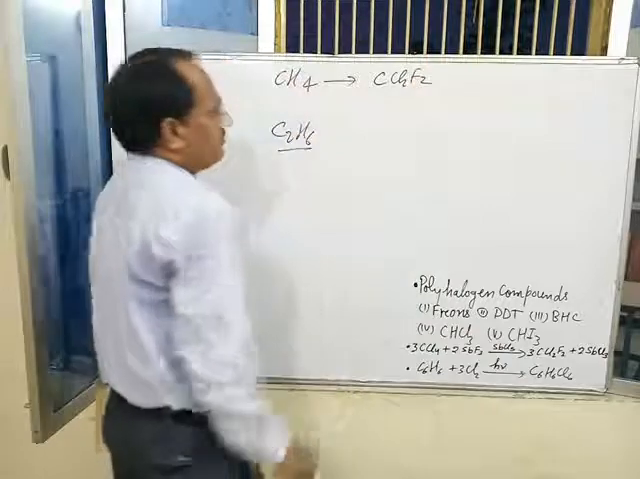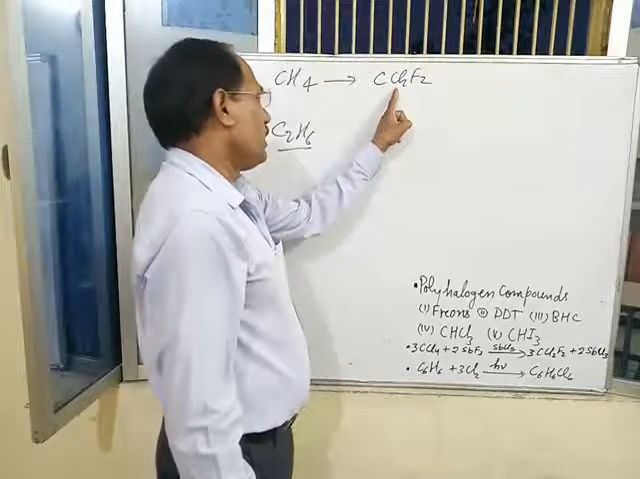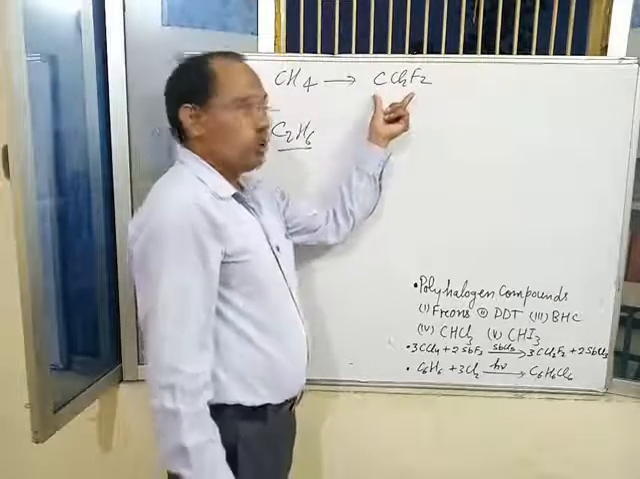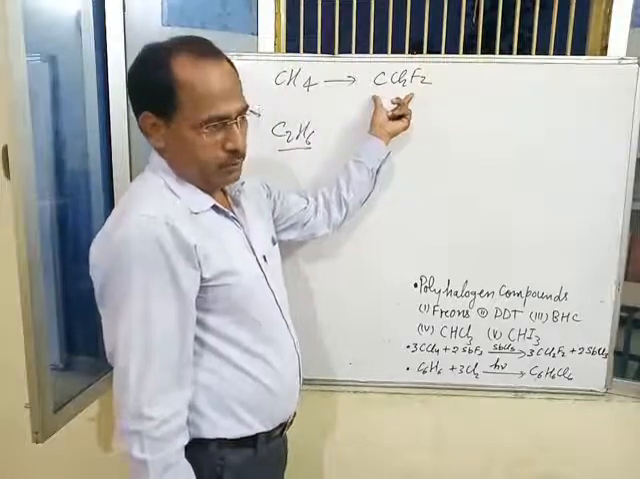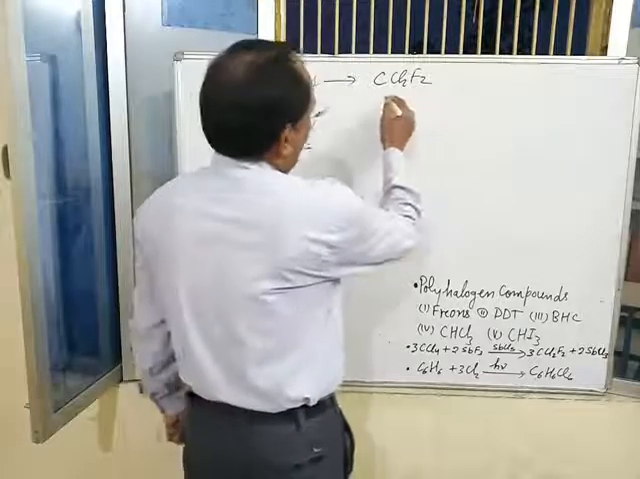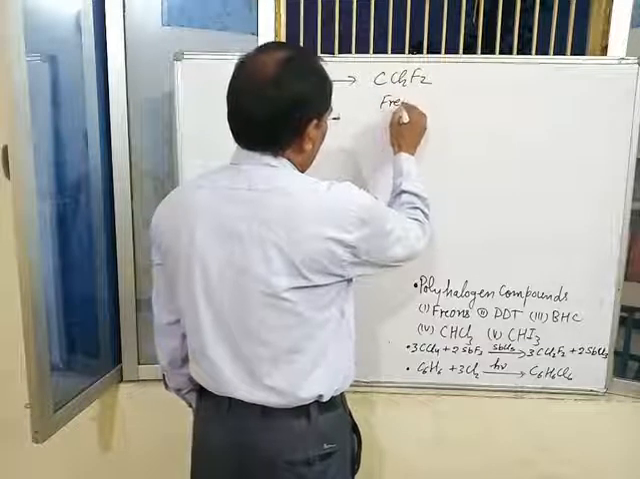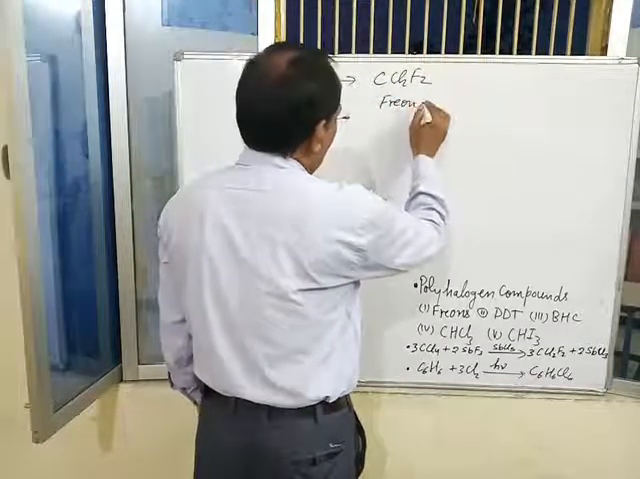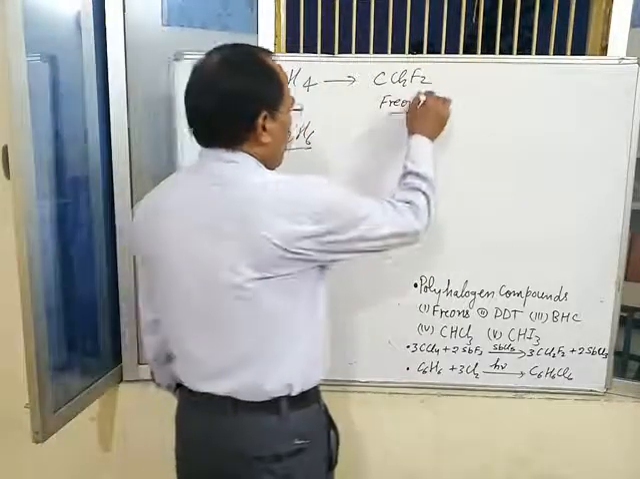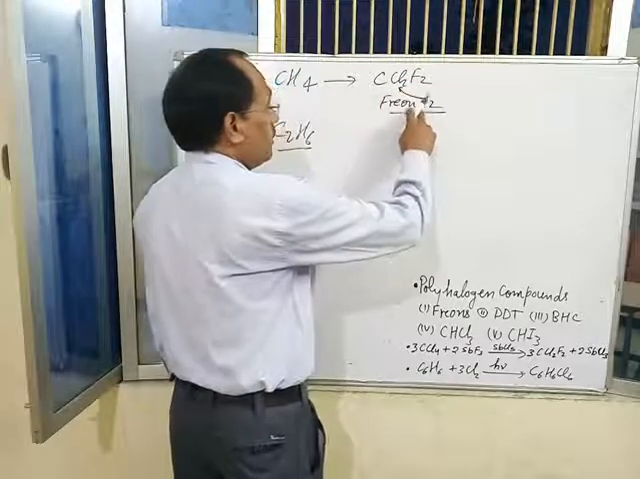CCl2F2 is called difluoromethane and commonly known as chlorofluorocarbon, CFC, and named as Freon 12. This is called Freon 12, where 1 stands for chlorine atom and it is always written as 1.